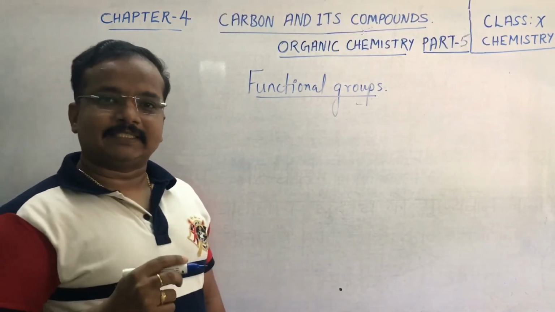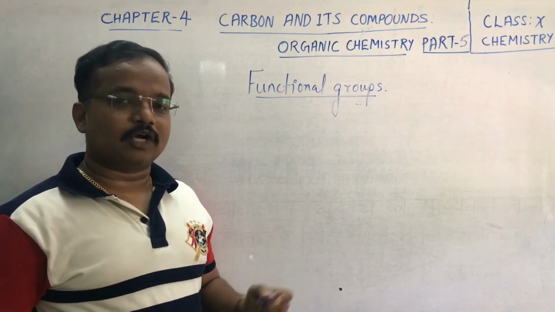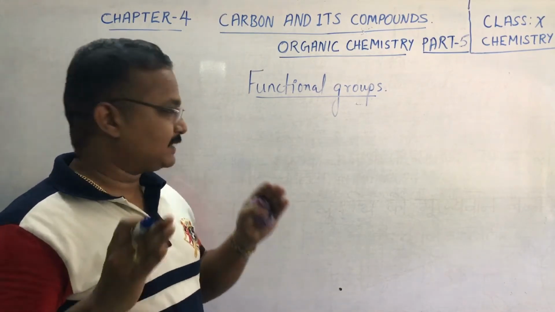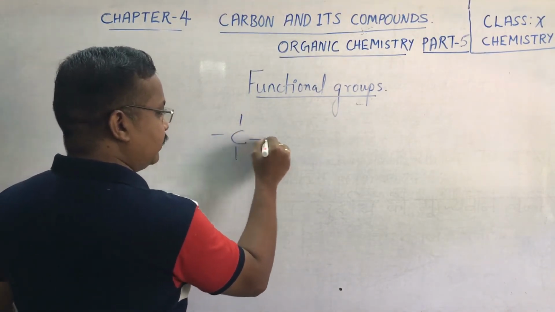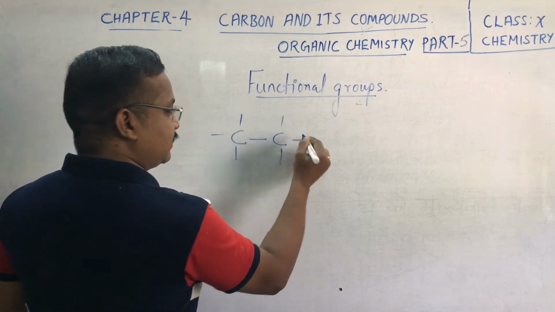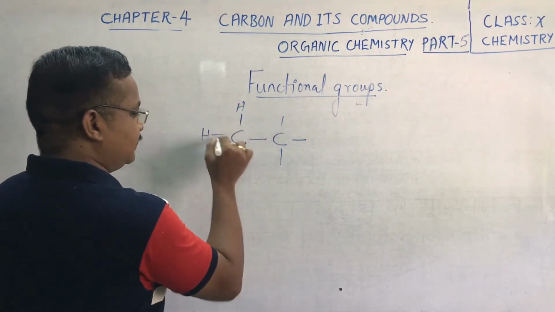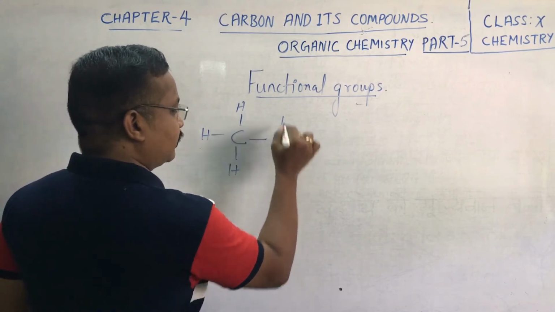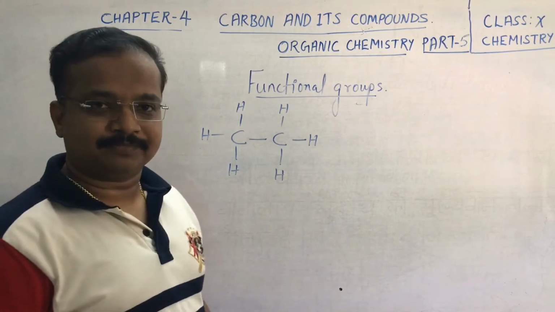Students, we have discussed in our earlier classes about hydrocarbons. What does a hydrocarbon contain? A hydrocarbon contains carbon with a valency of 4, and the other valencies are satisfied by hydrogen atoms. This is what we have discussed so far in our learning of hydrocarbons as well as organic chemistry. But